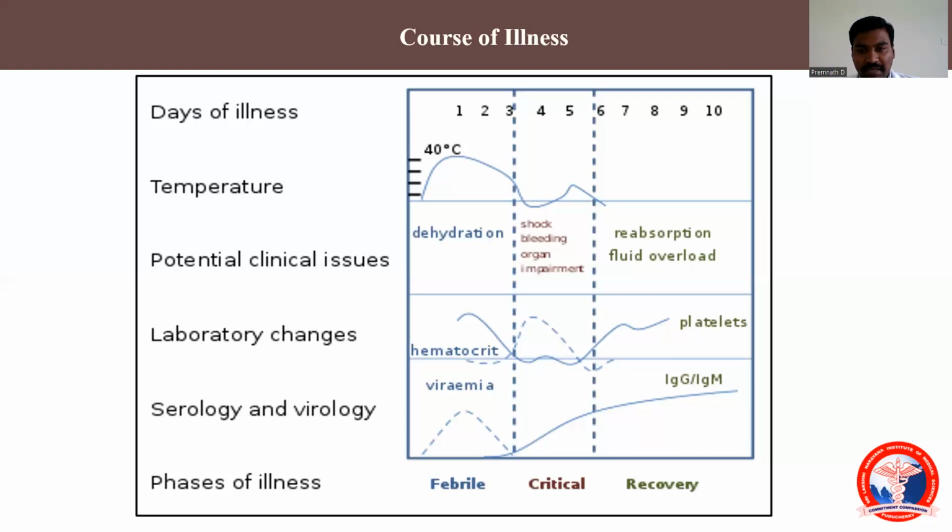The blood parameter changes we note are that the platelet level starts to rise and the hematocrit level starts to decrease. This is a positive sign that the patient is in the recovery phase. These are the three phases in dengue infection.